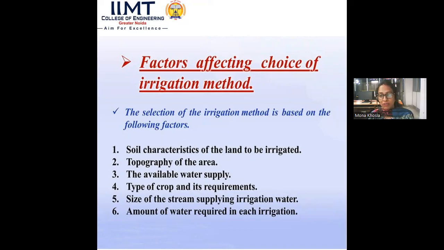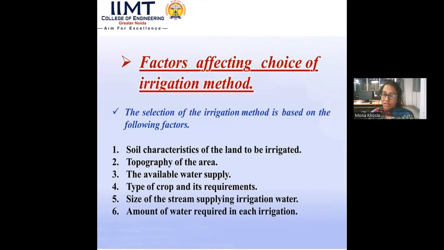On which factors will we decide that we have to choose a particular method? First is the soil characteristics of the land to be irrigated. Then the topography of the area. Topography: if the area gets less rain, we need more water. If the area is humid, or the summers are long, the water requirement would be more. So according to the area, we need to choose the methods.